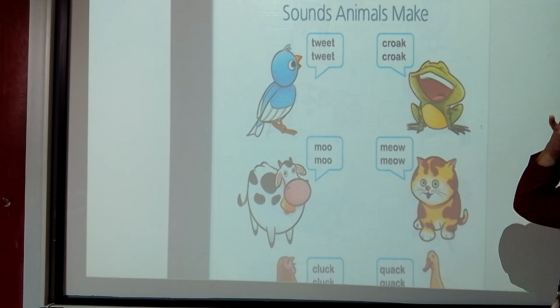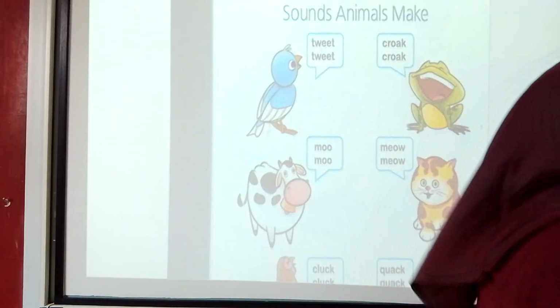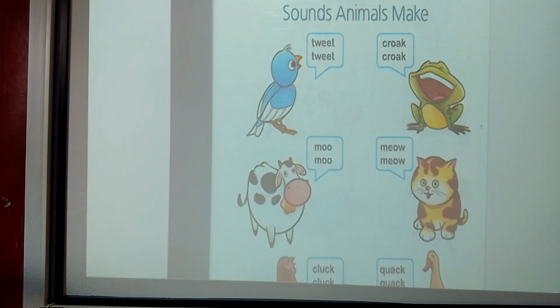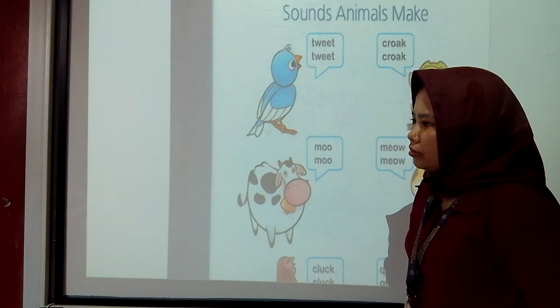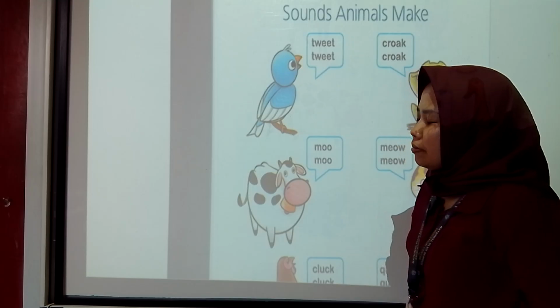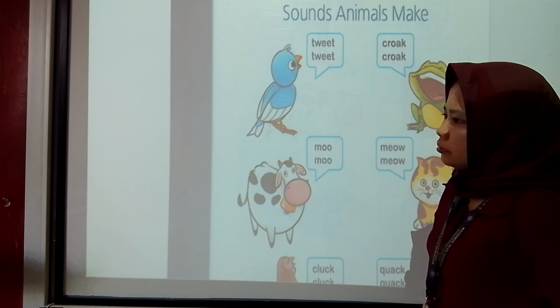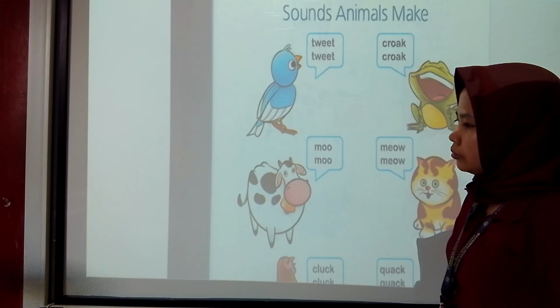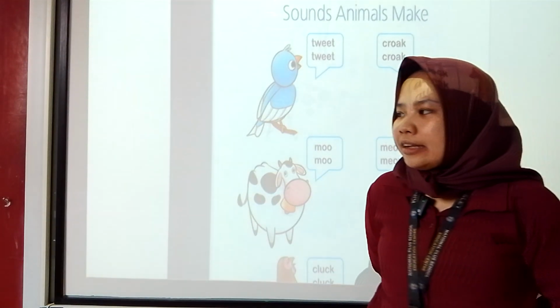All right, I have made the result. For explaining this topic, this page, it's better you re-explain again what an animal is. And then you mention some animals that you will show based on the pictures. After that, you practice or explain about the sound of each of the animals.